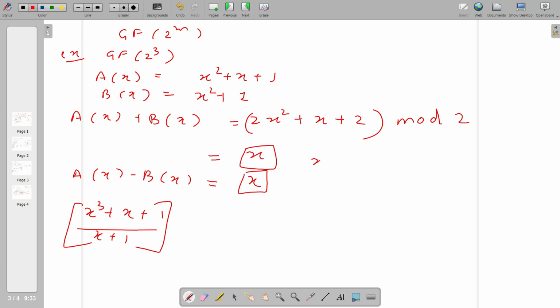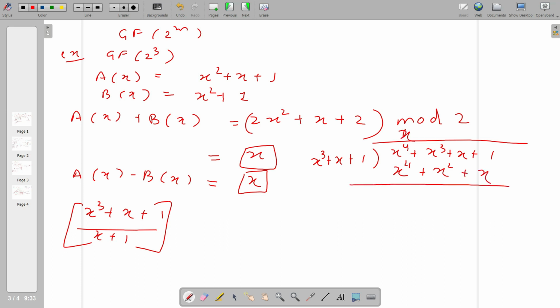This is the simple arithmetic of polynomial division. So when we divide by x cube plus x plus 1, the first time the quotient term is x, and then it comes out to be x cube plus x square plus 1, and then one more time x cube plus x plus 1, and it becomes x square plus x.